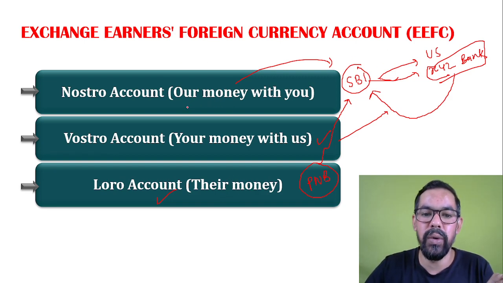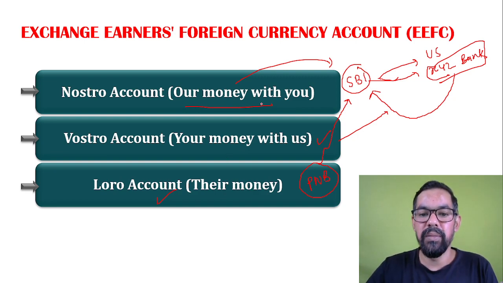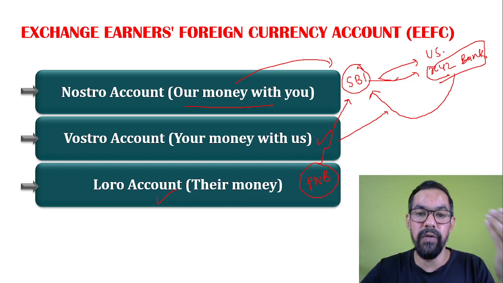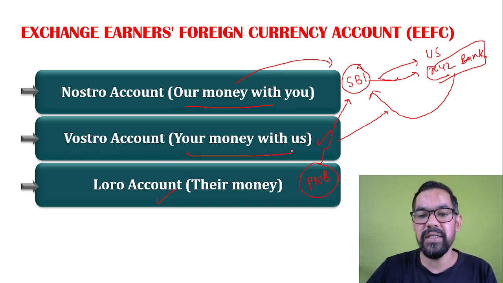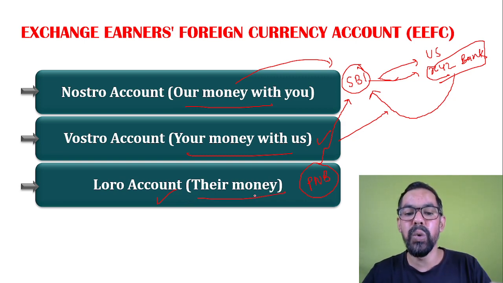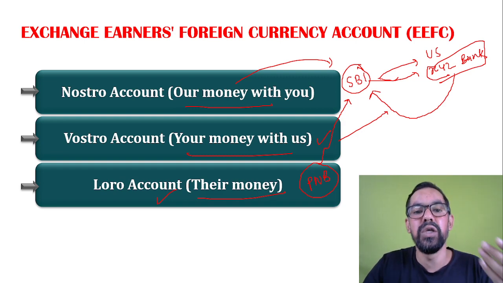That's why Nostro is known as "our money with you", because a domestic bank operates their bank account with some foreign bank. Vostro is "your money with us", where a foreign bank opens an account with an Indian bank in INR. And Loro account is "their money with them". So PNB is using the SBI account to do transactions in the US, and that is generally known as a Loro account.